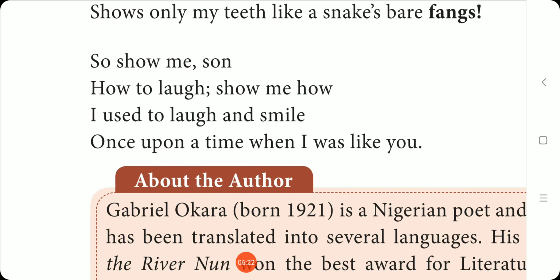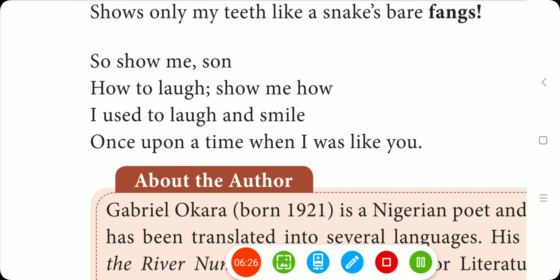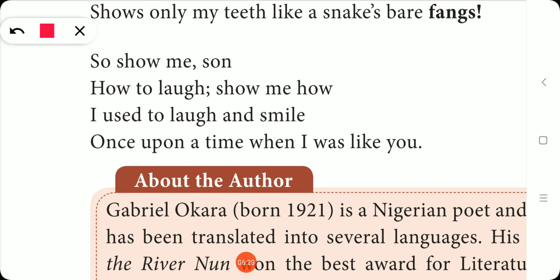Once upon a time when I was like you. So here the poet says once upon a time when he was like his son. You refers to the son, I refers to the poet. So again the comparative word like is used here to compare the poet's childhood with his son's childhood. So again the figure of speech in this line is simile.